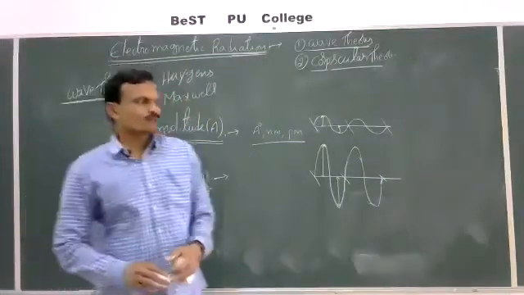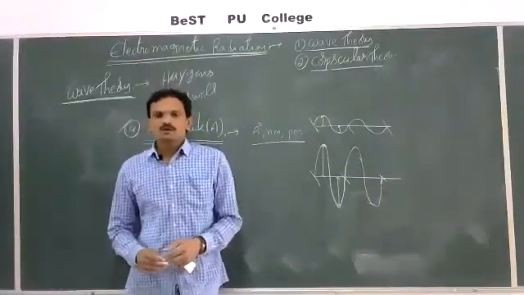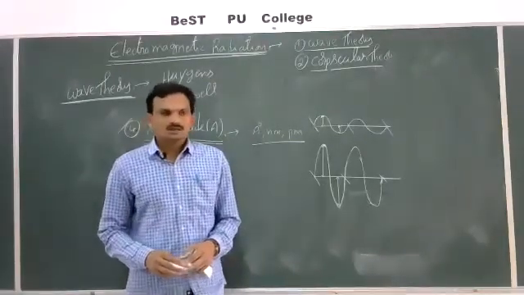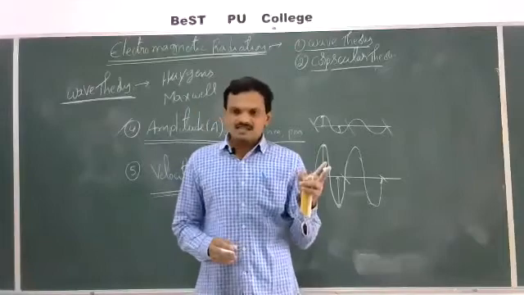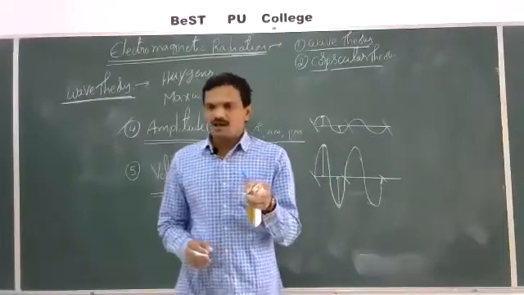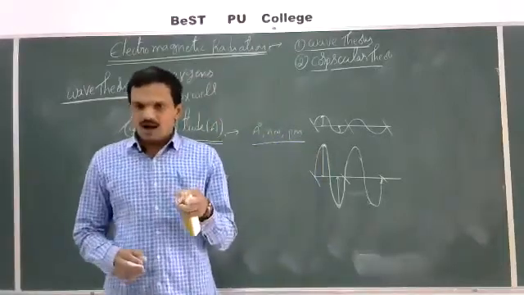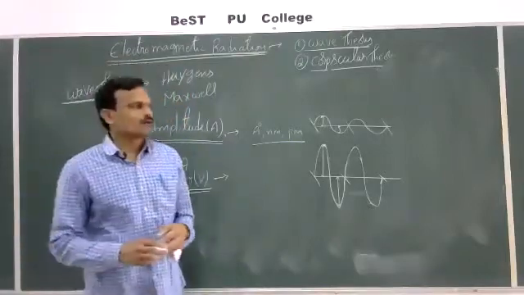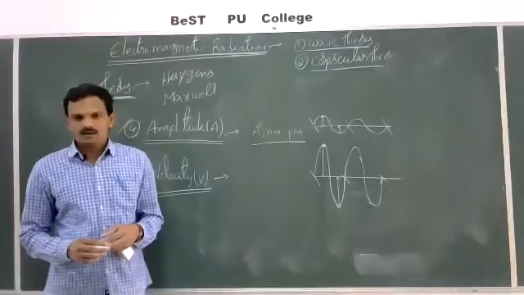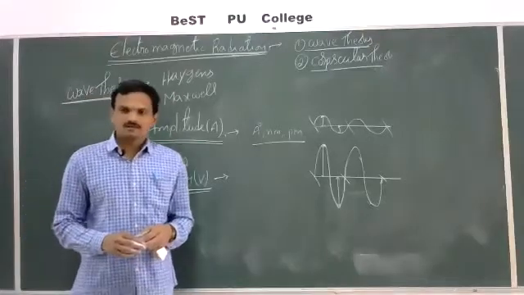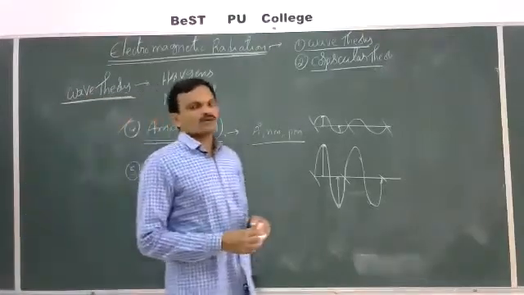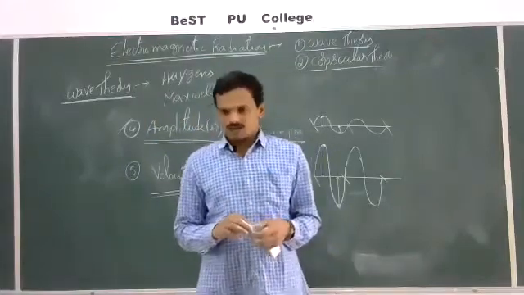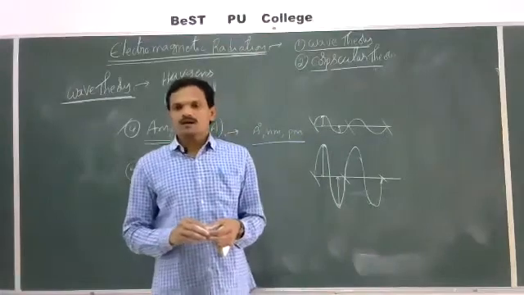See once again, wavelength. The distance between two consecutive crests or troughs or between any two similar points is known as wavelength. Next, frequency. The number of waves that pass through a point in 1 unit time is called frequency. Wave number.